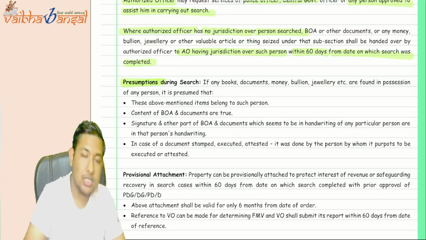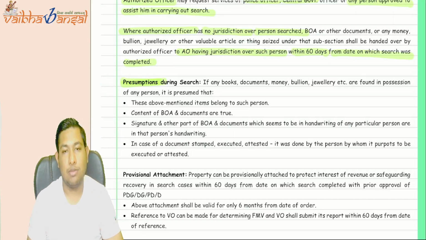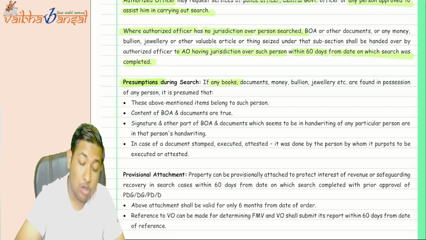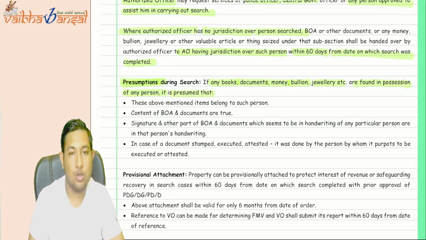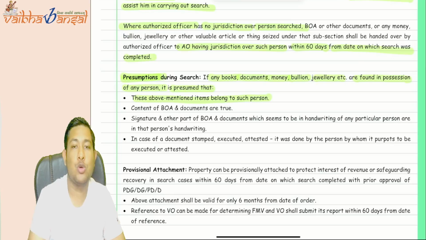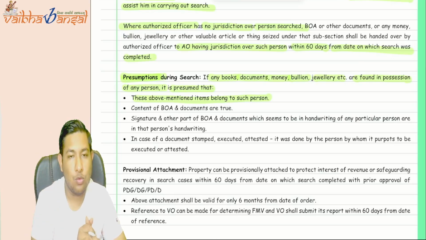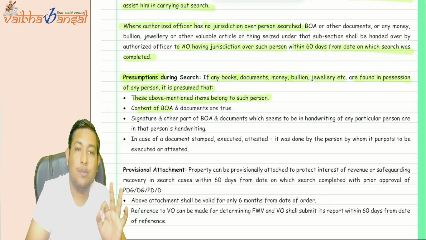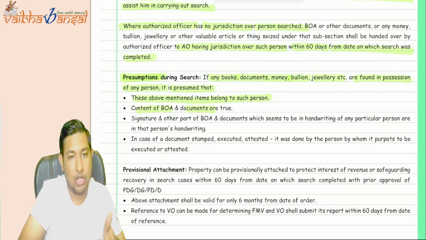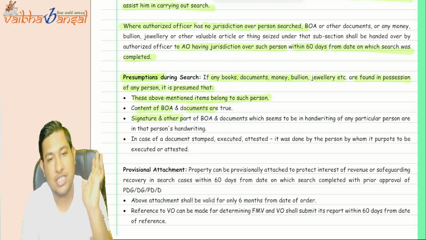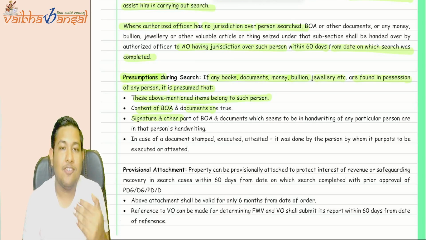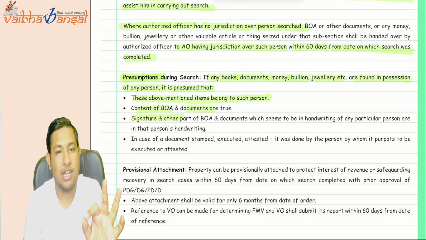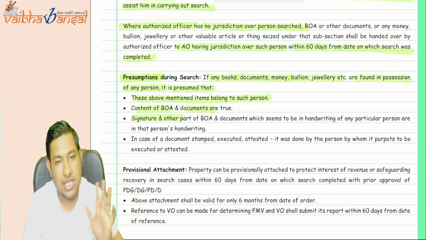Now, what are the presumptions during the search? We will be presuming that if any books, documents, money, bullion, jewelry are found in the possession of any person, they belong to the person we are searching. The contents of the BOA, that is the books of accounts and the documents, are true, and the signature or any other part of the books of account is in the same handwriting of the person on whom the search is conducted.